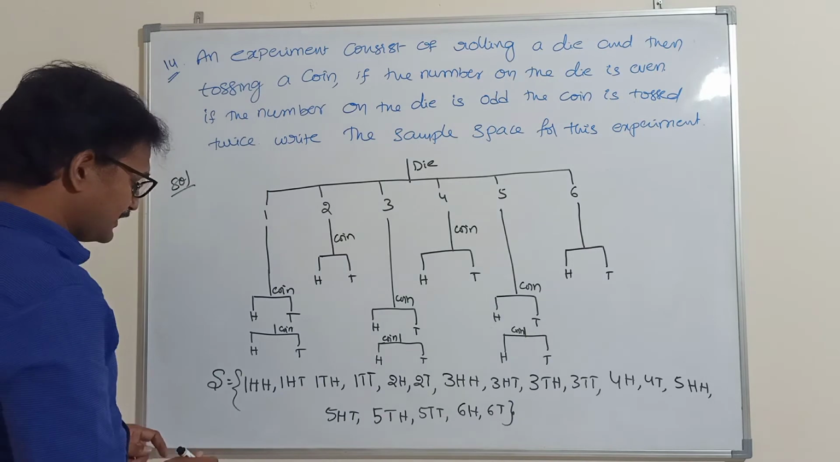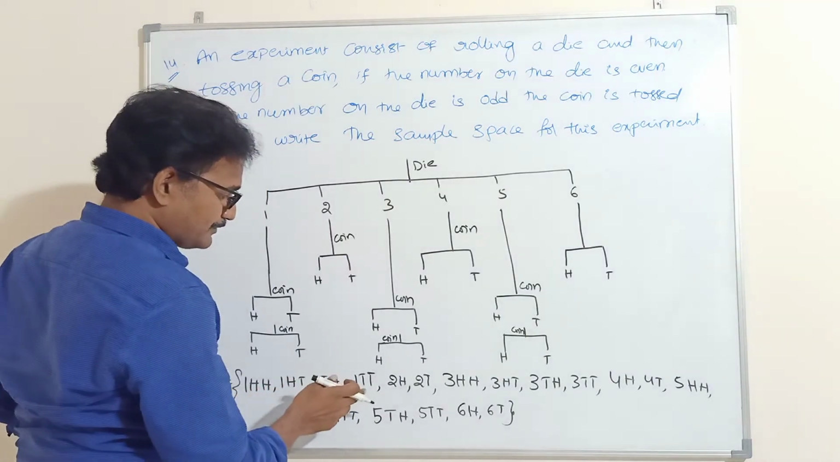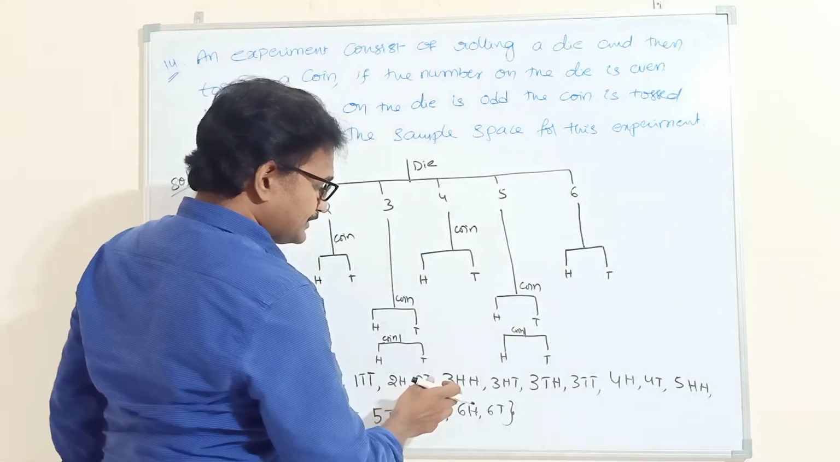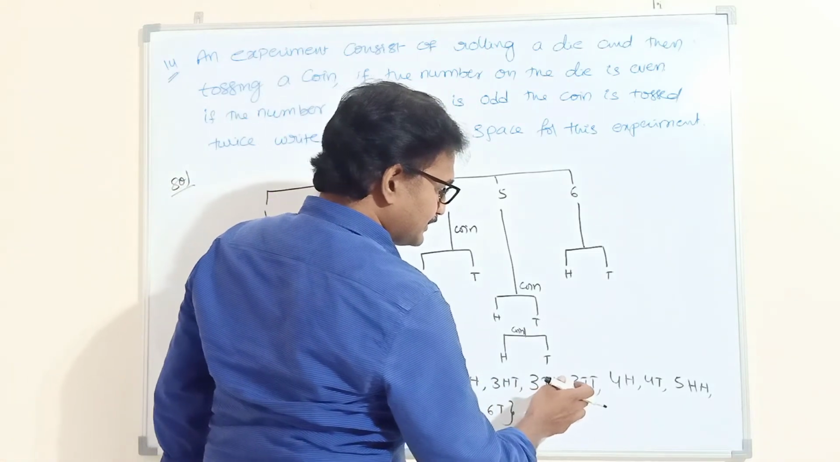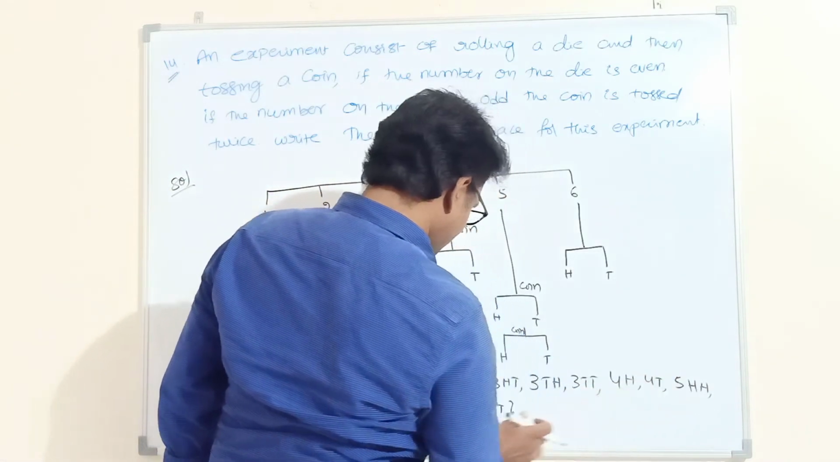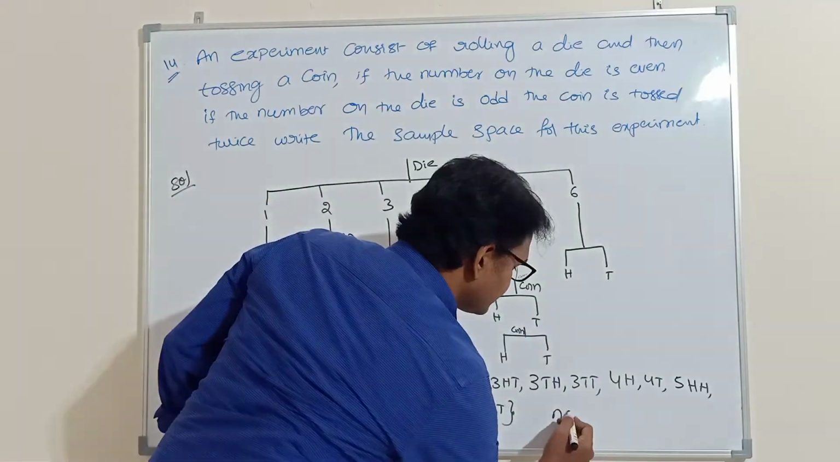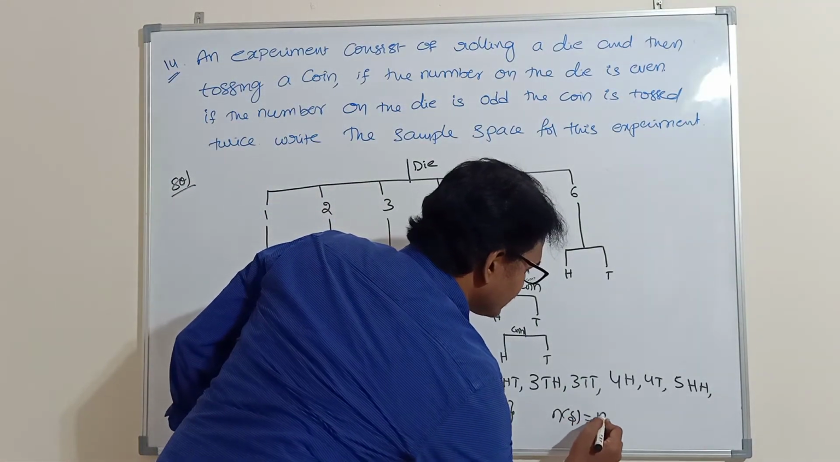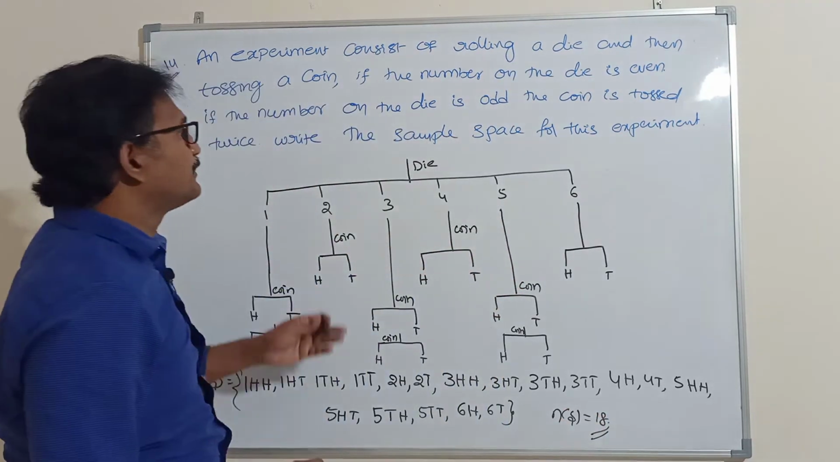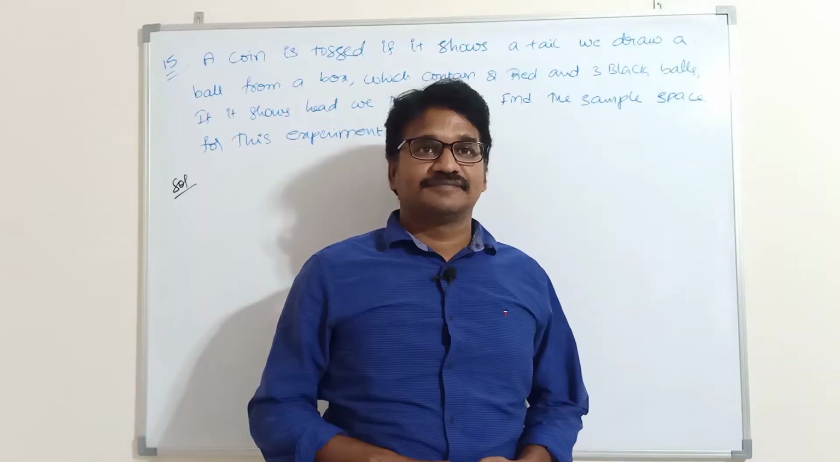So the total number of sample points are 1, 2, 3, 4, 5, 6, 7, 8, 9, 10, 11, 12, 13, 14, 15, 16, 17, 18. So the number of sample points is 18. This is the sample space for the given experiment.